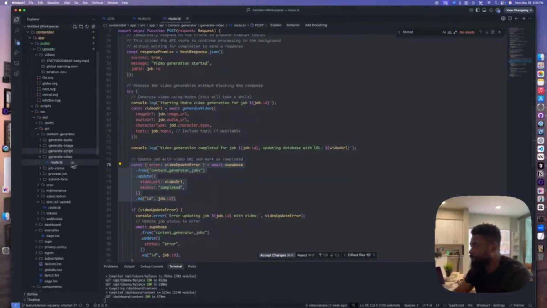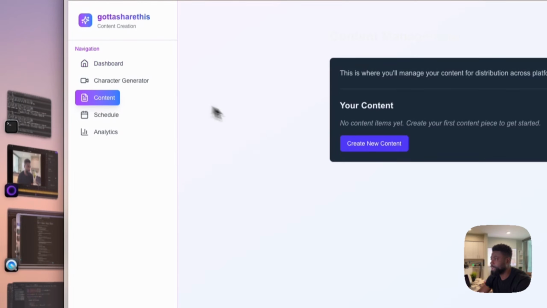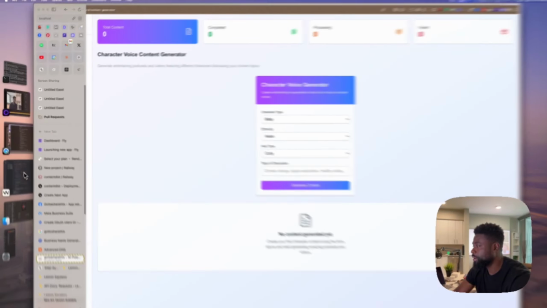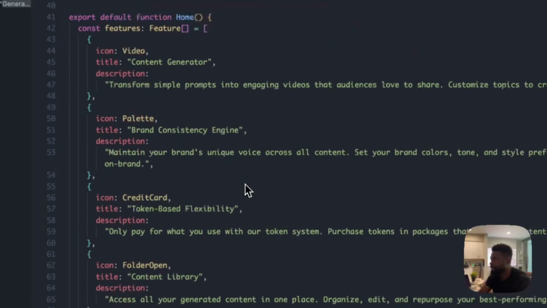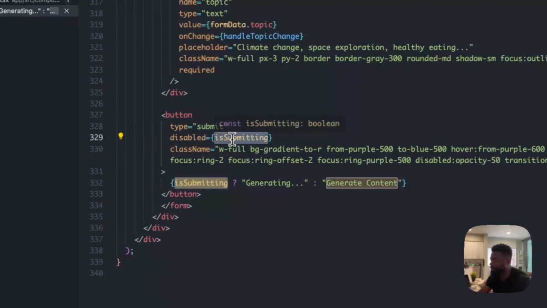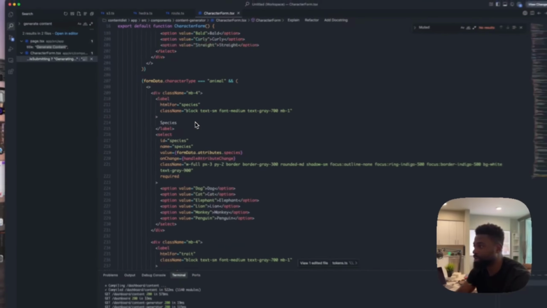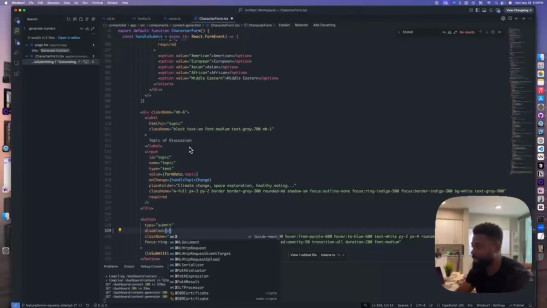So if we come to the generate video route, the API generate video, and if we go to the application and go to generate content and go to the page, character form, go to the page. Right here is submitting, and if we go on top of the form, should be form here, handle submit.